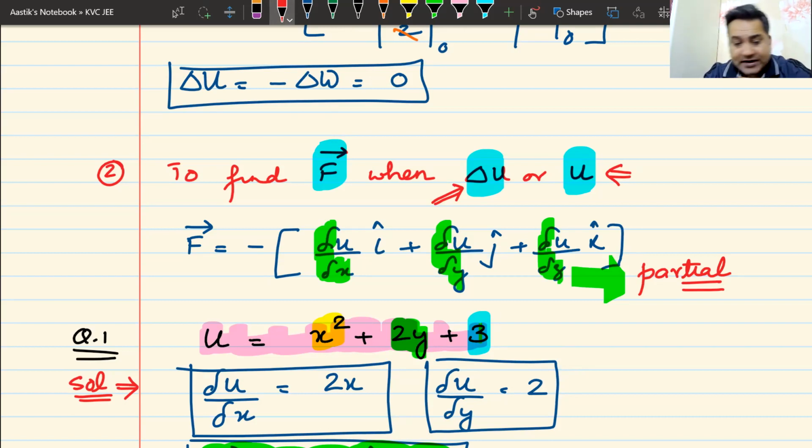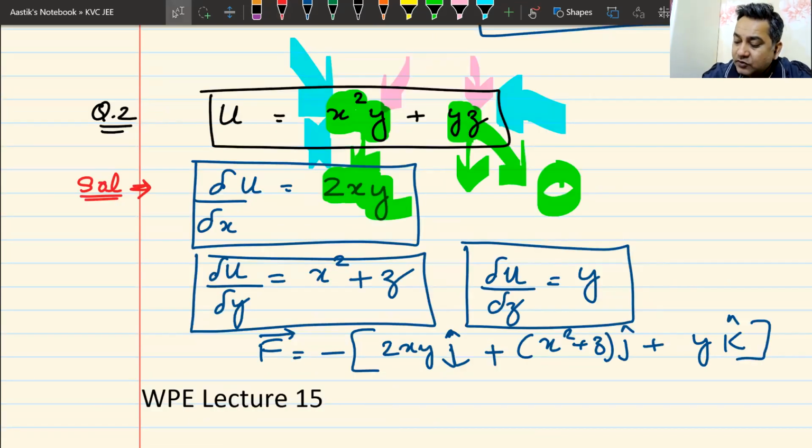So the example that we had discussed in the previous class, particularly this example, wherein we had an energy function of the form x squared y plus yz. This question is definitely in the category of JEE Advanced, and it can never come in JEE Mains because it's just beyond their reach.